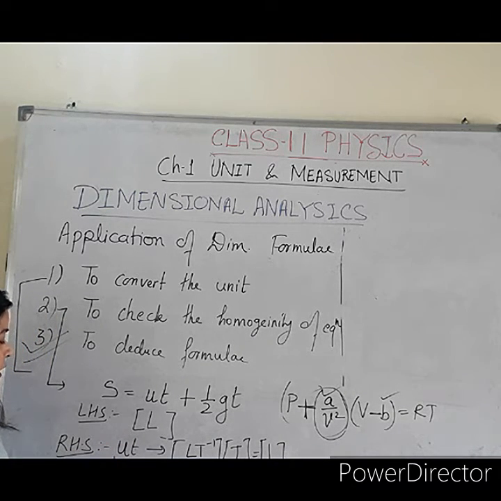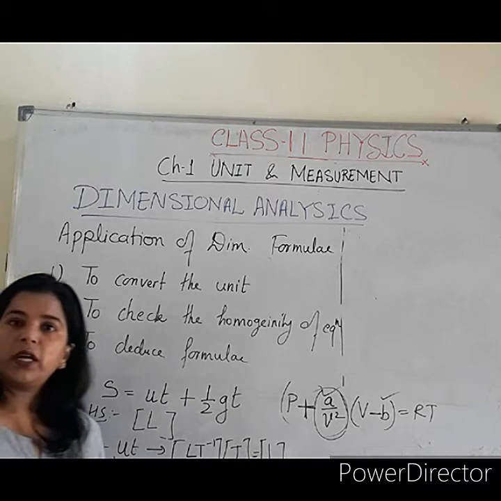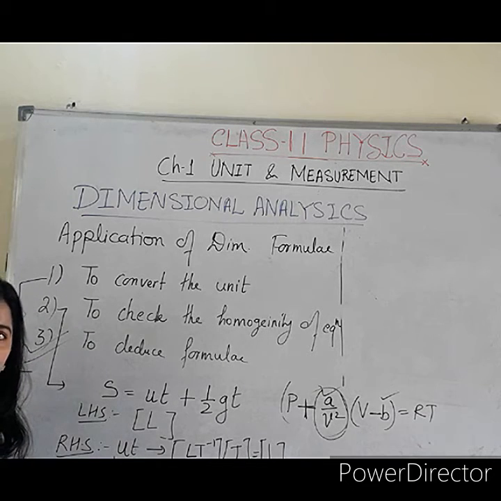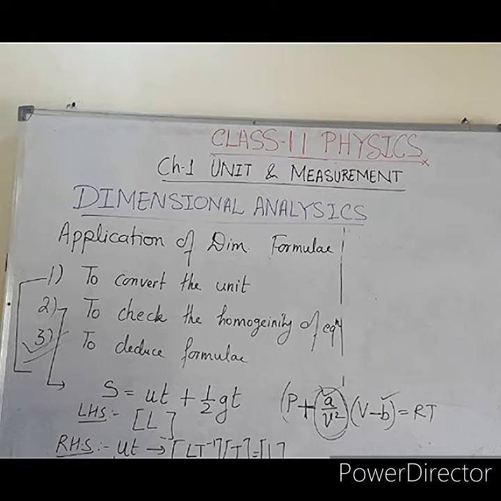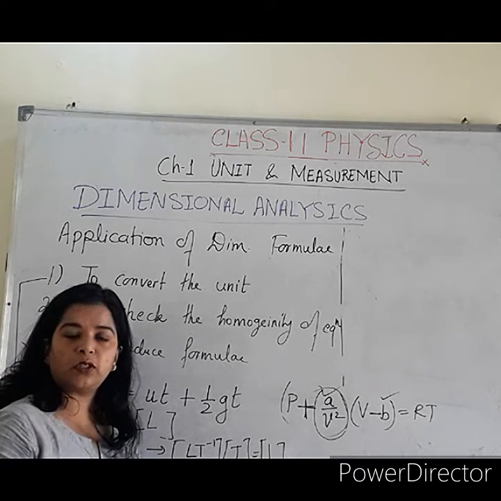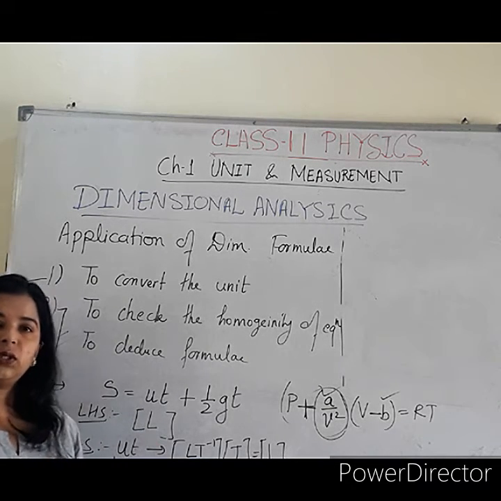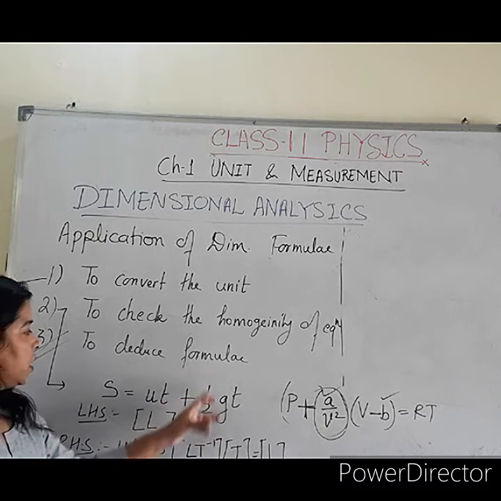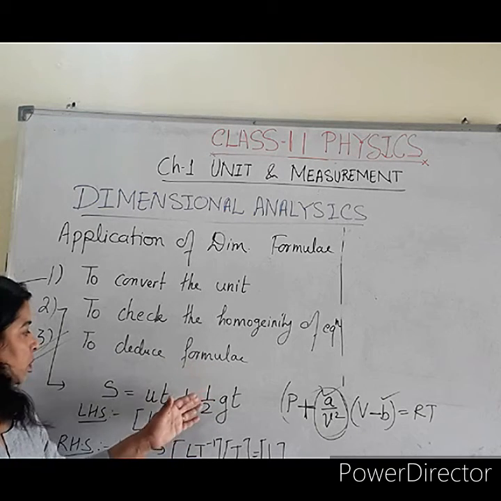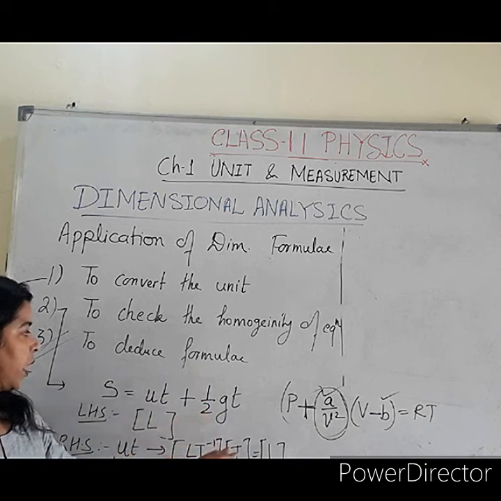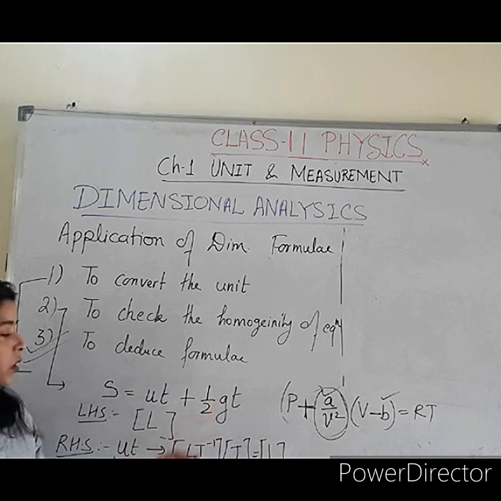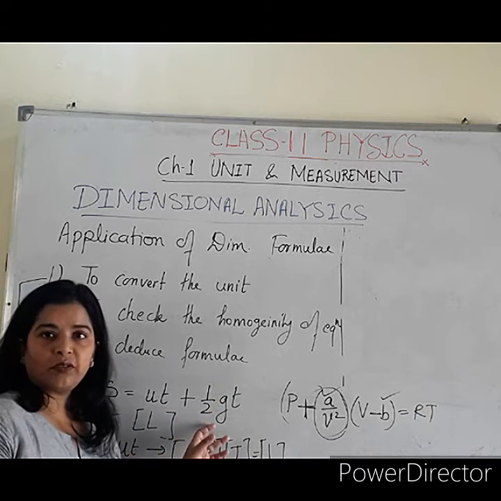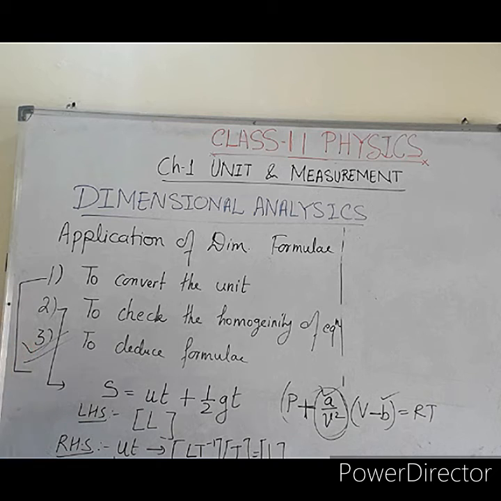And second thing, it has no dimensional formula for any constant value or any numeric value or any integral terms. So half is an integral term. So we will not apply this half in the dimensional formula. Whenever there is any integral term or any constant value given in an equation, then you will not apply that constant value in the dimensional formula. So this is the rule.